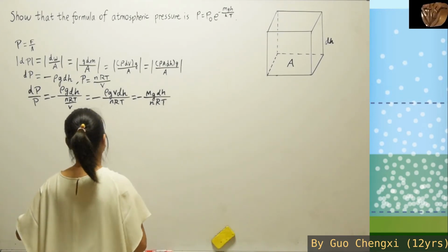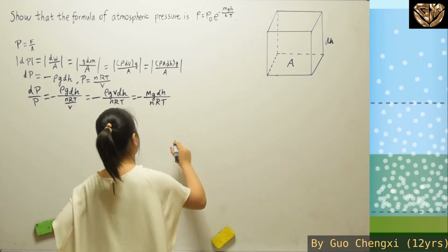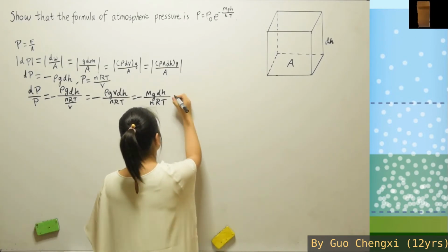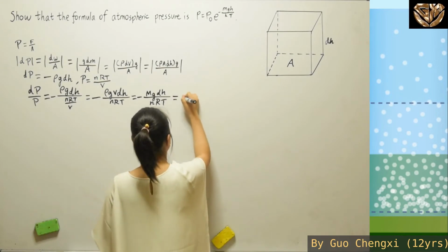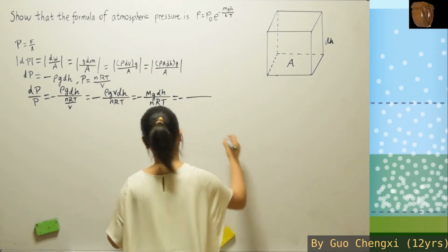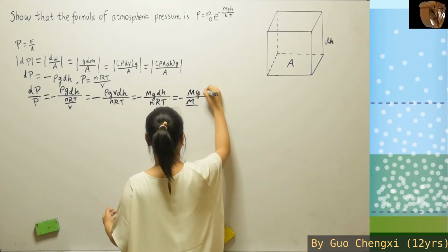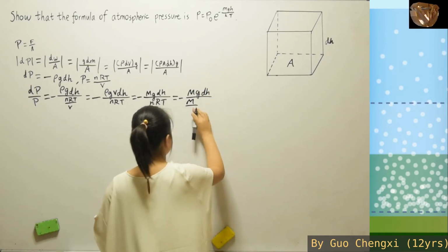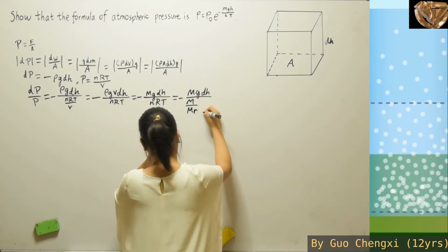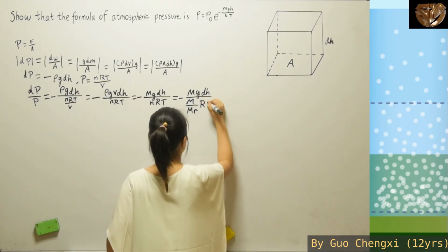Okay? And despite all that, it will still be a negative. Okay, so for this part, what we have over here will be equal to, so N is the number of moles, right? Basically, the numerator stays the same, the mass inside the volume over the molar mass. That will be the number of moles there are. And here you have RT.